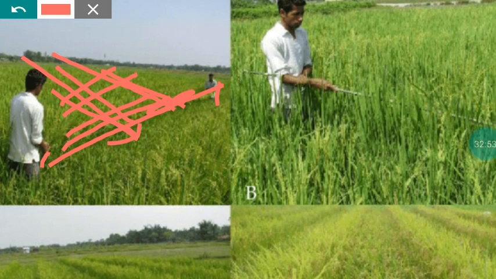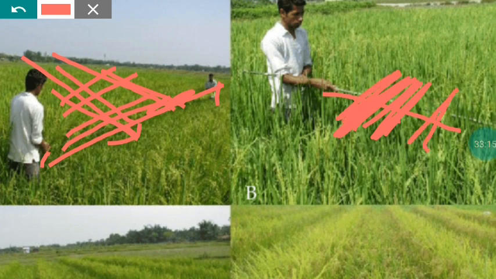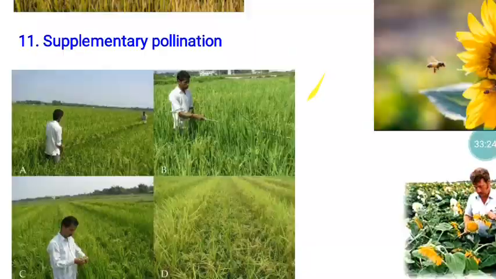They will practice this at the time of flowering during the morning time. During the morning time only, at the flower opening time, we have to pass the rope. By that way also we can ensure pollen dispersal, or they can hold a rod. By using that rod, they can shake. By passing the rod in these directions, they can disturb the R-line plants. By that way they can ensure pollen dispersal. So that also they can follow.